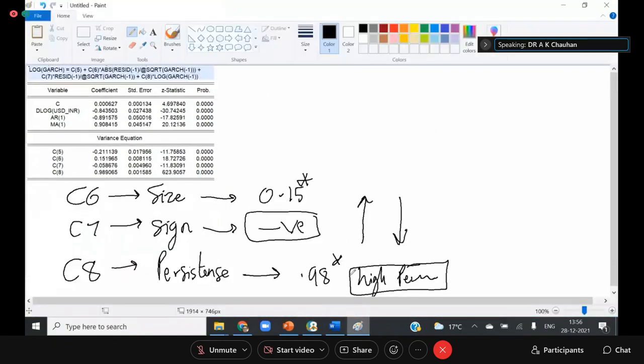So what I'm doing is, in the GARCH model, I add a new term. This new term is the residual of the exchange rate squared, -1. So this concept is called volatility spillover. Whether the volatility of the exchange rate is causing the volatility of Nifty or not.